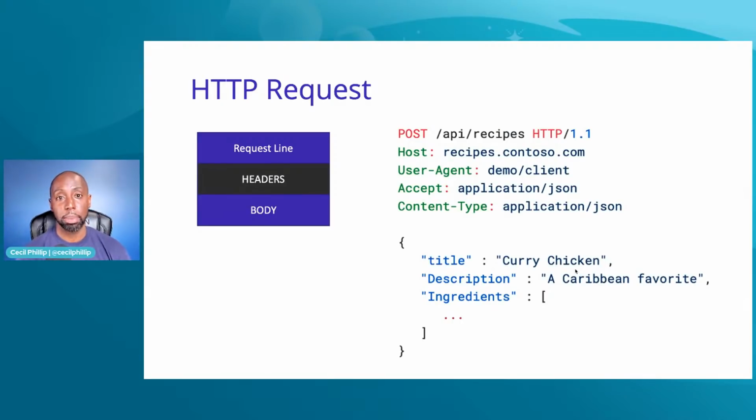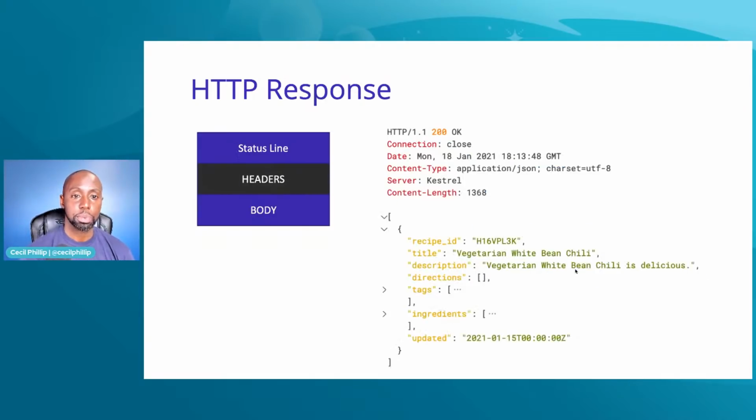Now the last part we want to talk about is the body. The body of the request is essentially the information contained inside of the request, like additional products or resources that we want to create, or whatever the case is. Now, the body is an optional section, so depending on the type of HTTP verb that you're using, it may or may not be there. But essentially, these are all the components that make up an HTTP request.